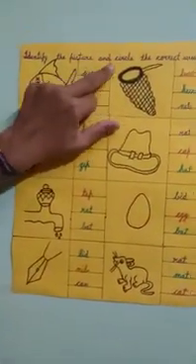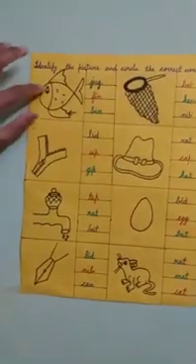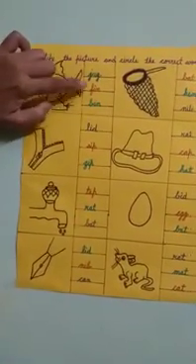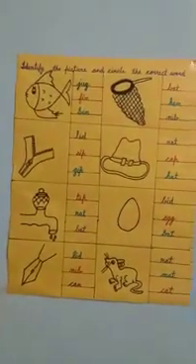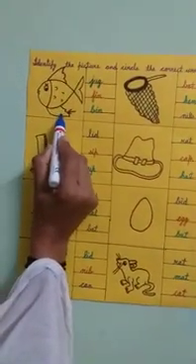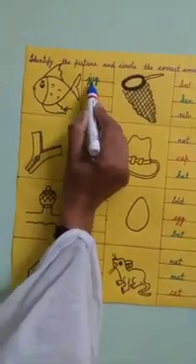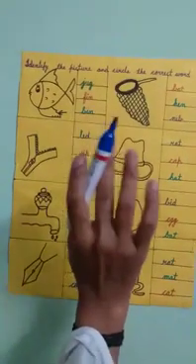Identify the picture and circle the correct word. Children, you have to first identify the picture, read the spelling and circle the correct spelling. Okay. Now tell me children, which picture is this? Fin. What is the spelling of fin? F-I-N, fin. It is the correct spelling.